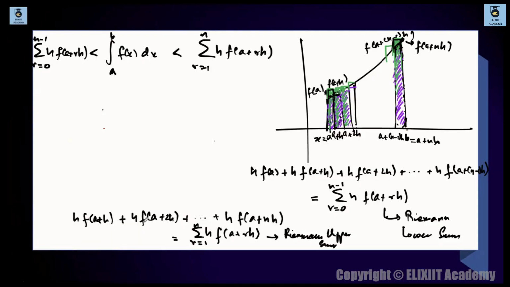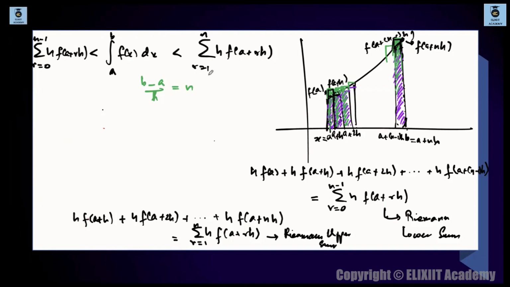Now watch carefully. Next, taking this ratio, I will write this integral in terms of summation. So what I am doing is taking one ratio over here, which is b minus a divided by h. I am taking this ratio b minus a divided by h, and I am naming this ratio n. So b minus a divided by h is equal to n. What is this actually? One thing to look at carefully here.